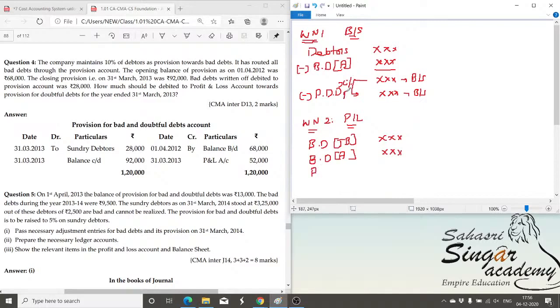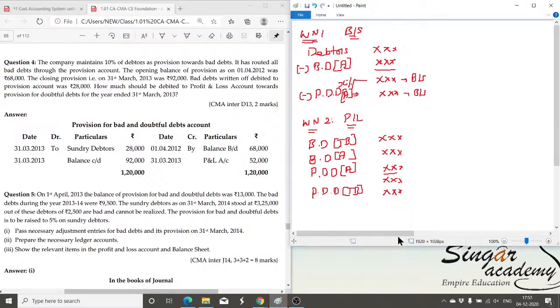This is the PDD given in the adjustment. The PDD we found in working note number 1, as per the information given in the adjustment, is also to be created. So that much amount is required, and some PDD is already available, meaning the amount available in the trial balance. To that extent it is already available, so you don't need to bother. You subtract that, and the balance is what you have to create. This balance will be debited to the P&L account.